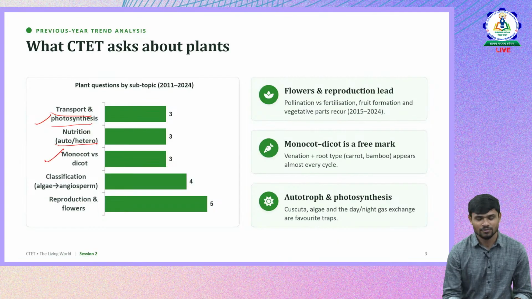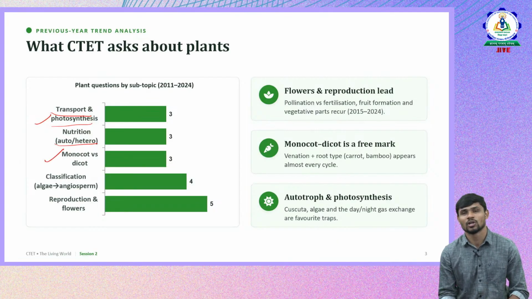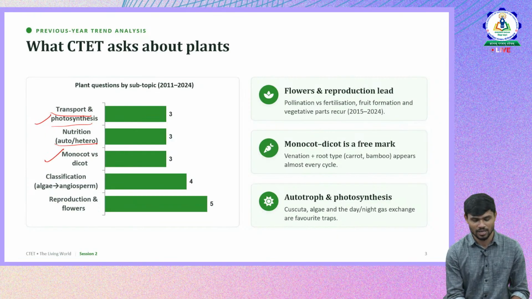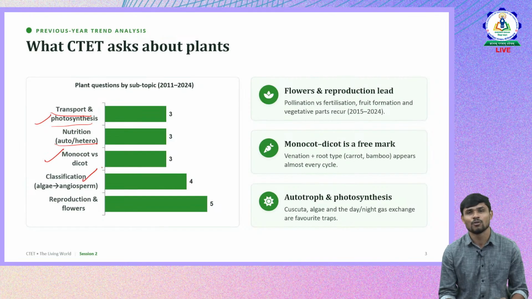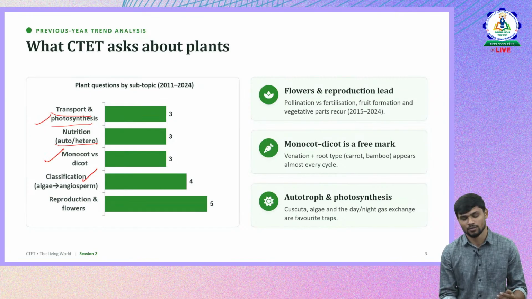Then the different types of plants, monocots and dicots. The difference between monocot and dicot plants we also have to discuss. Then classification: how plants were classified into 5 different groups, like angiosperms, gymnosperms, pteridophytes, and so on, on what basis plants are divided into different classes, and how plants evolved from primitive plants to advanced plants.